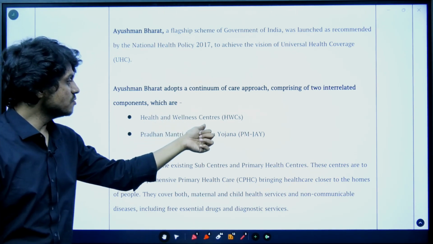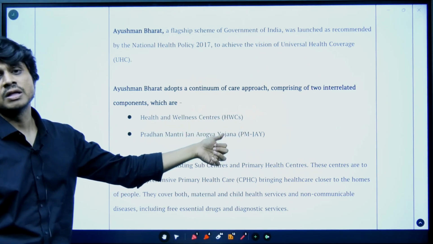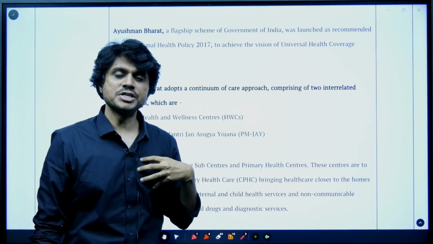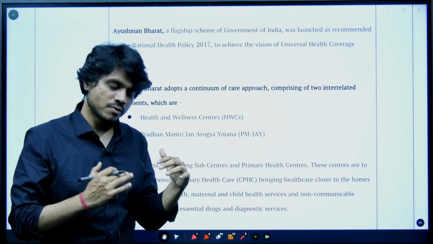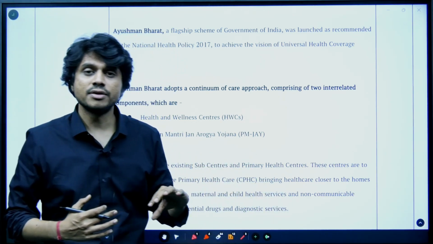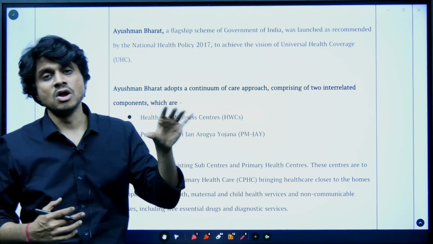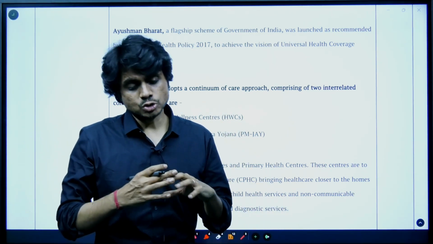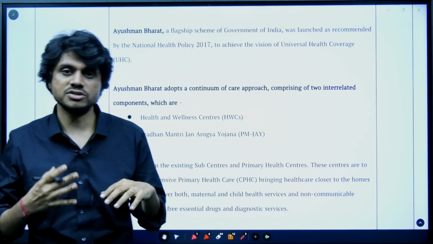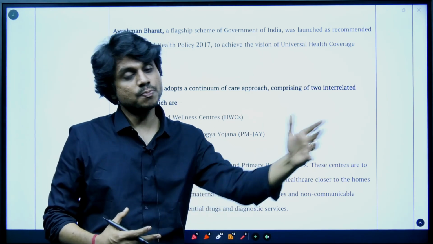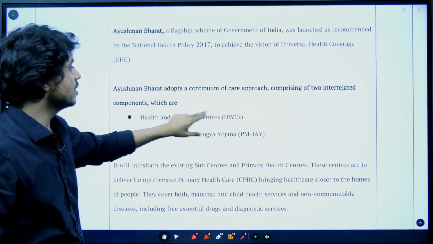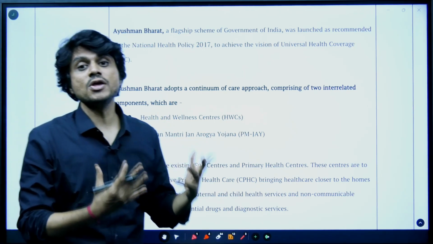So the government is trying to invest more and more in primary healthcare centers, because this acts as a preventive first line of health. If I am treated well at the primary healthcare, if the treatment is good there, it acts as a preventive measure. Then the secondary healthcare will not be overburdened. Out-of-pocket expenditure will be reduced. So much disease spread will be reduced, right? If the disease is diagnosed at the initial level itself, then the spread of disease will be reduced at the primary healthcare itself.